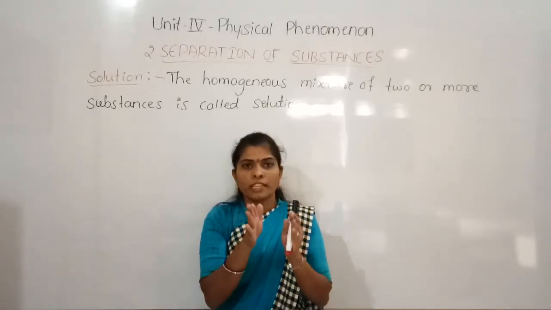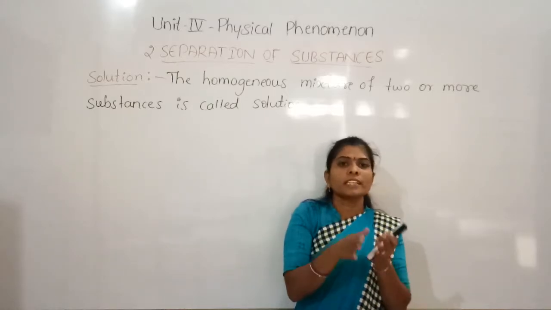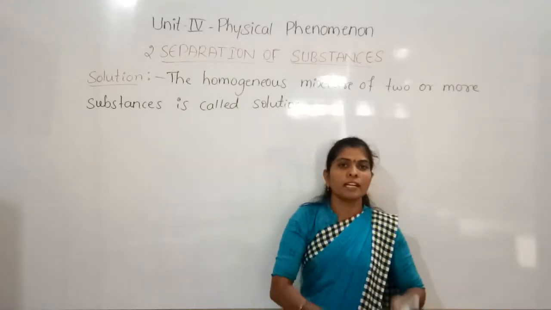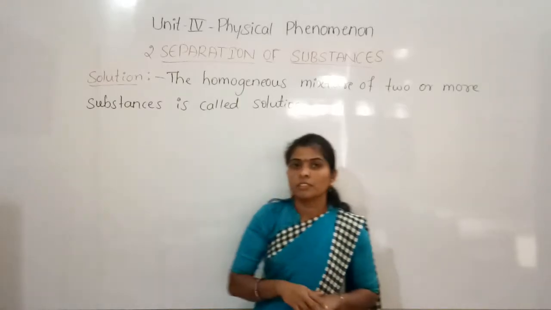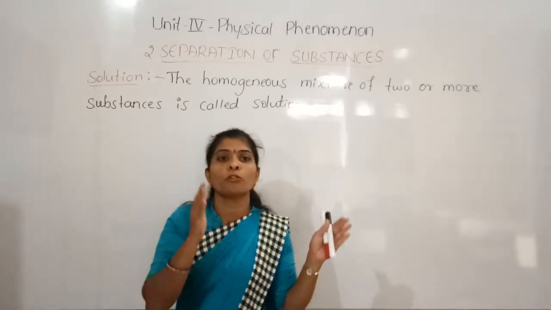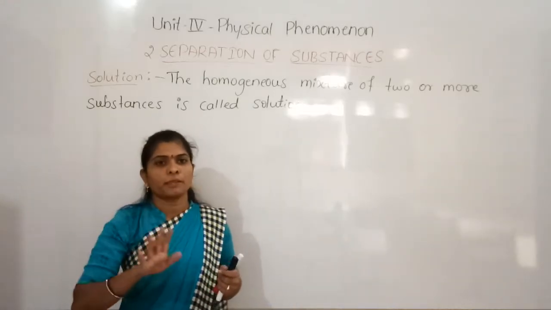Wherever you taste that water mixed with salt, the salty taste will be the same throughout. The new substance that is formed we call a solution. It is homogeneous, meaning it spreads the same throughout.